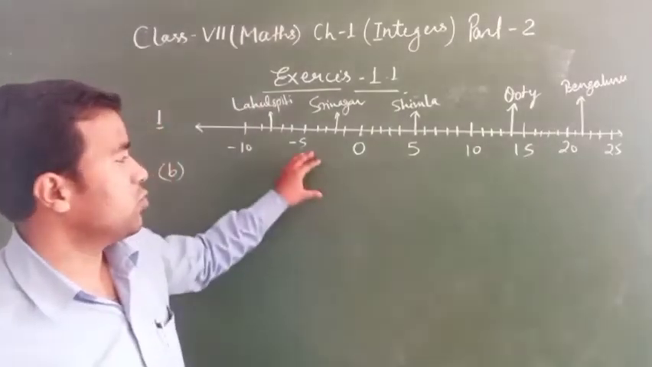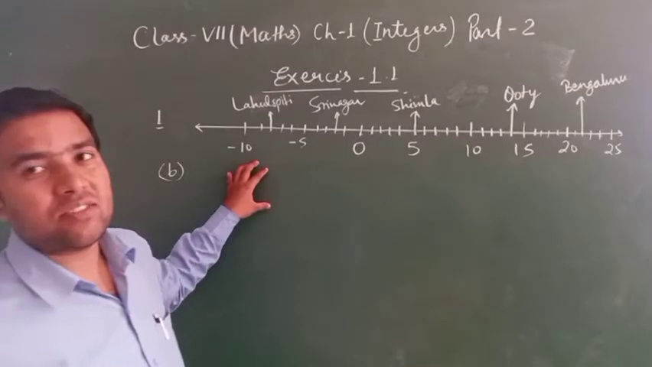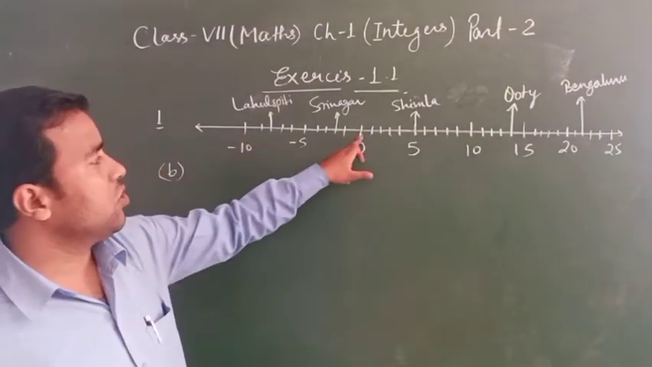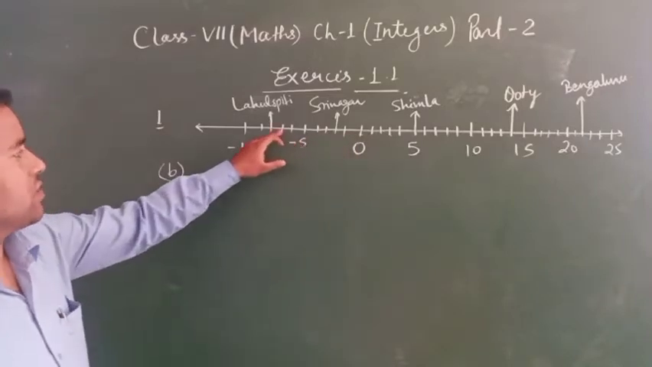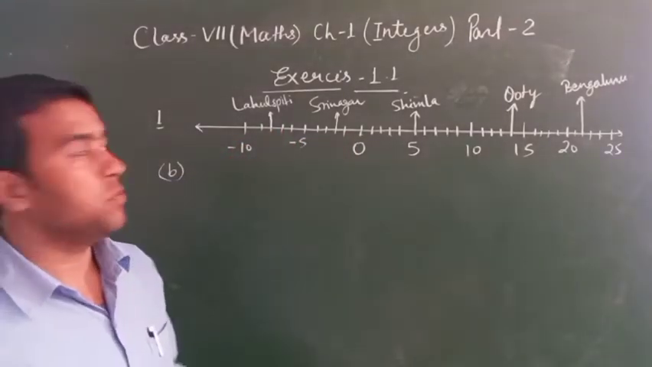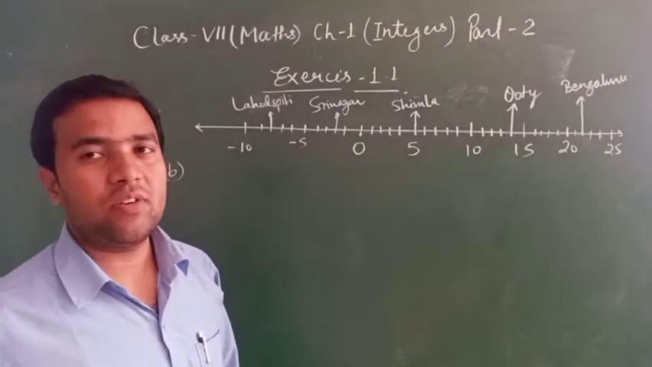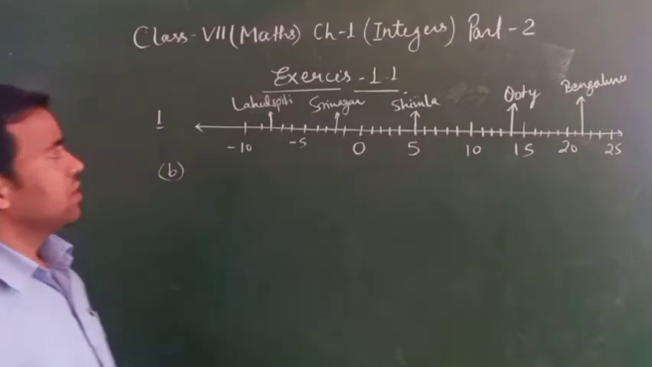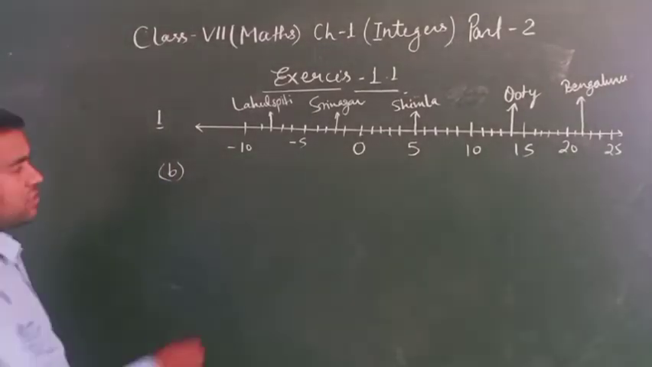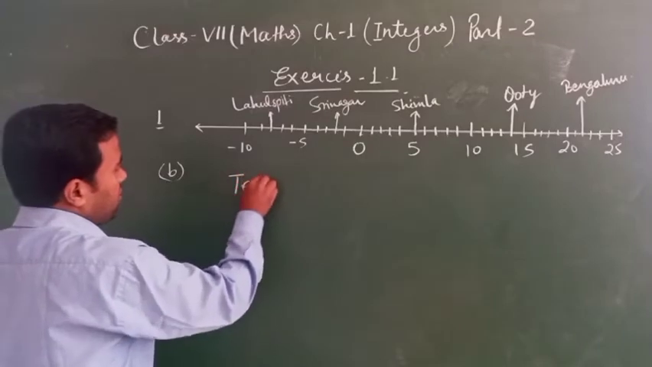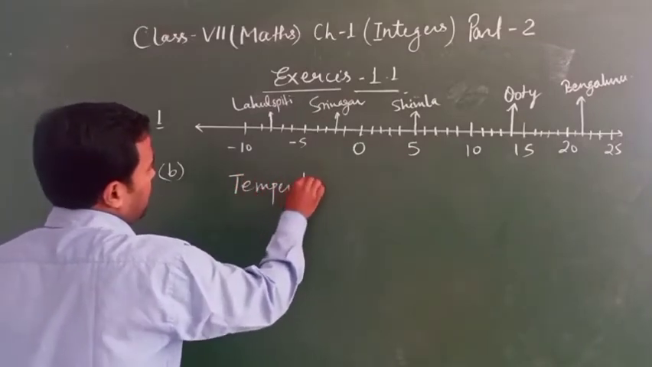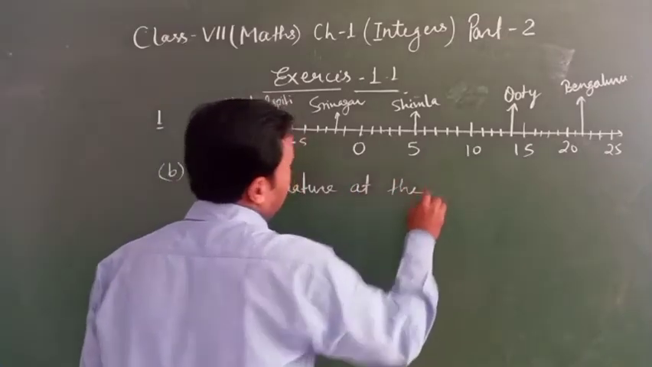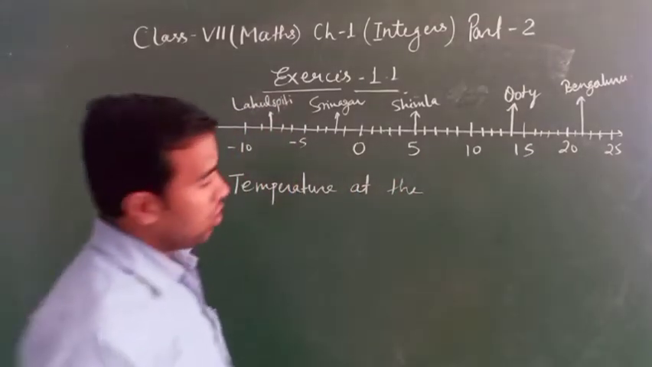The coldest place: you see which temperature is less, with a minus sign. 0, 1, 2, 3, 4, 5, 6, 7, 8. So Lahaul Spiti, minus 8 degrees Celsius, is the coldest place. After that, find the difference. So we will write the temperature at which place? The hottest place.